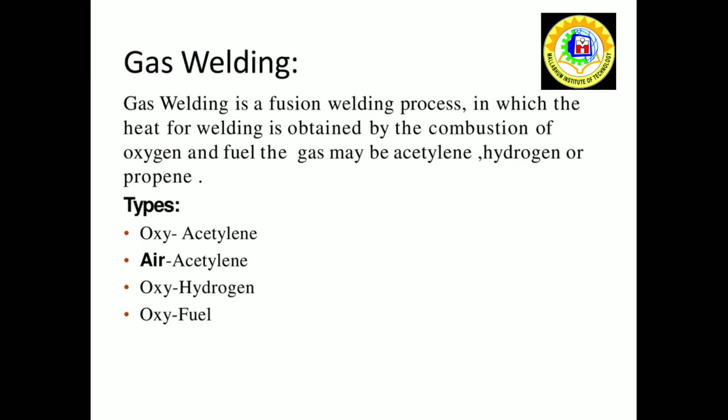What is gas welding? Gas welding is a fusion welding process in which the heat for welding is obtained by the combustion of oxygen and fuel. The gas may be acetylene, hydrogen or propane. Types: oxyacetylene, air acetylene, oxyhydrogen, oxyfuel.